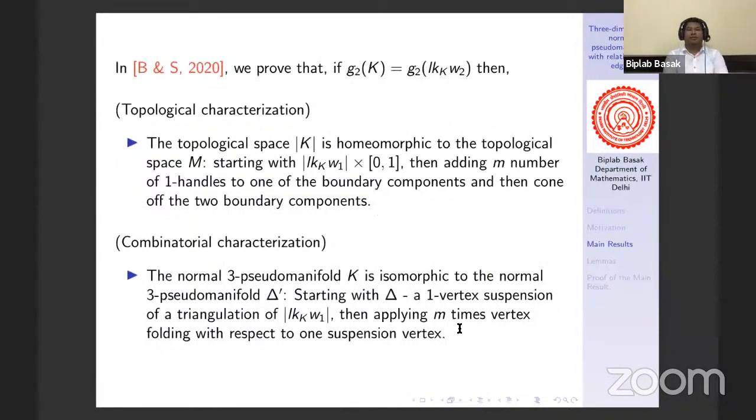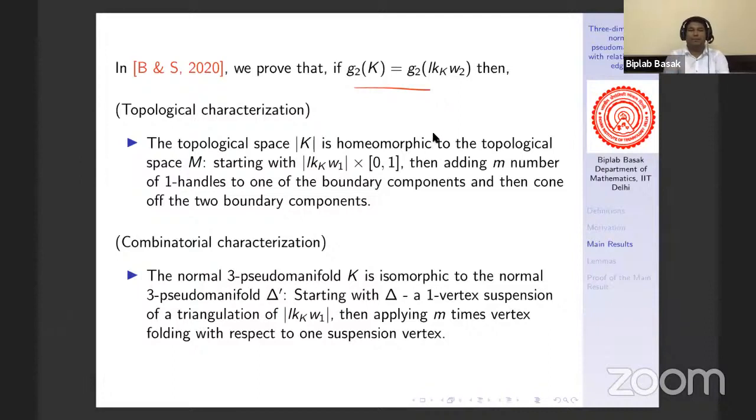Now we prove that if G2 of K is the same as G2 of link of W2, then we give the combinatorial characterization as well as the topological characterization of K. So what is the topological characterization? We prove that if this is true, then the corresponding topological space will be this. That means we first take link of W1 product with the closed interval [0, 1]. Then the resulting object will be a three manifold with boundary, and both boundary components will be link of W1, right? Now we attach m number of handles.